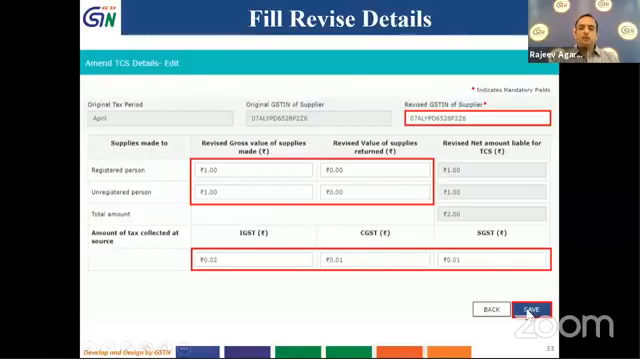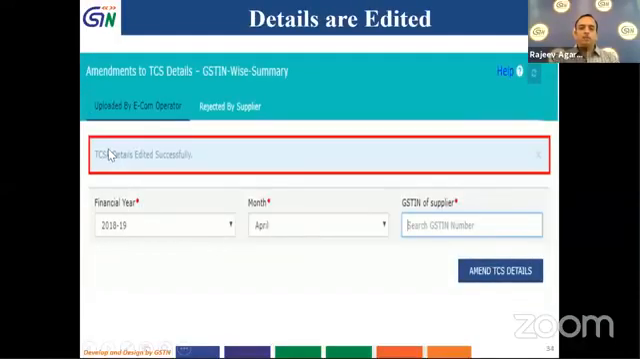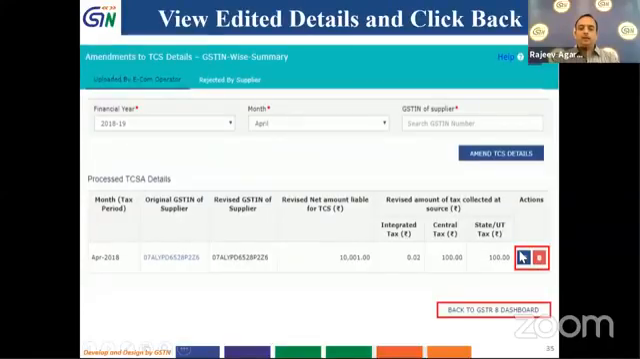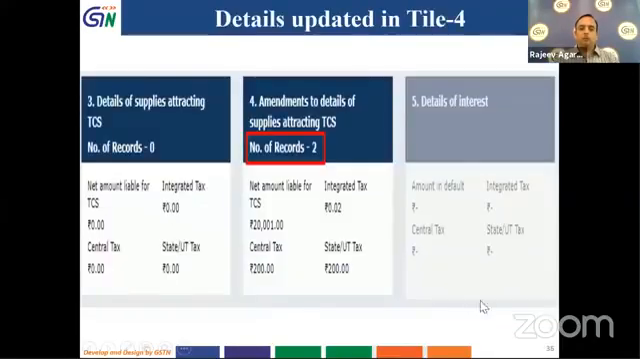As soon as I click on save button, I will go back and it will give me a message that TCS edited successfully, and again I can edit it or I can delete it. If I have to add more such details, I will click on amend TCS details. So by using uploaded by e-commerce operator, whatever details I have filled in the previous month, I can amend it. And I can click on back to GSTR 8 board, and the details will be reflected over here.